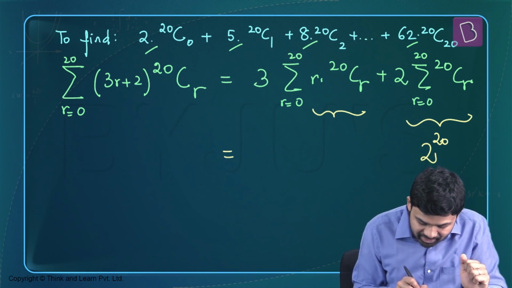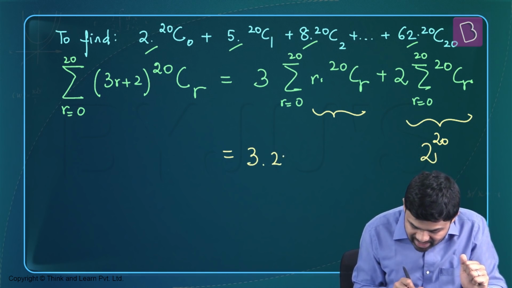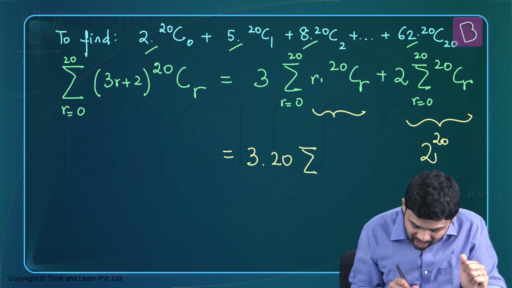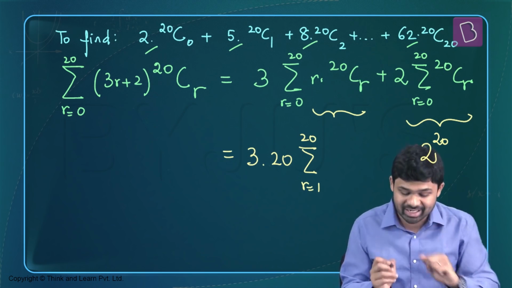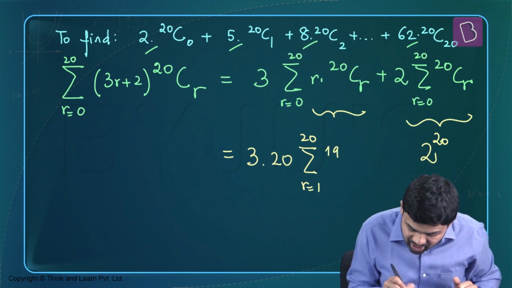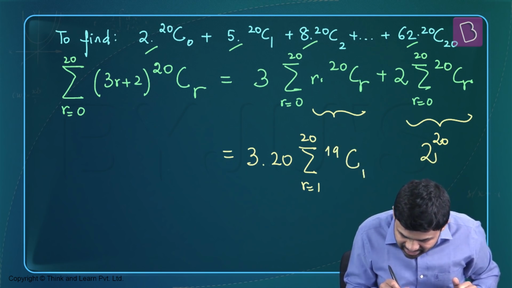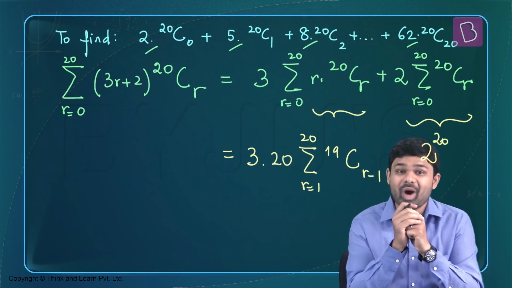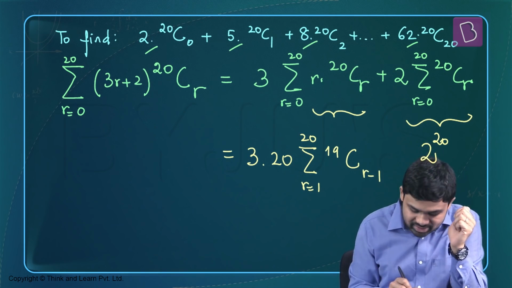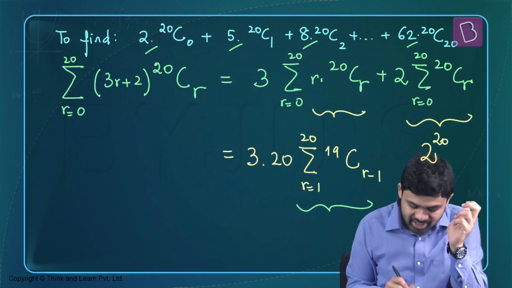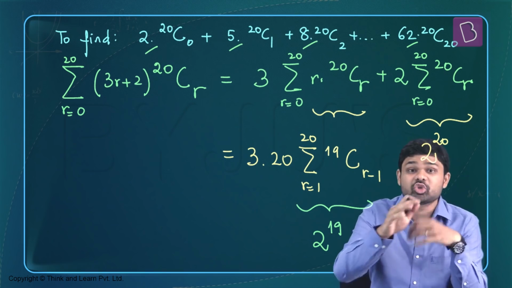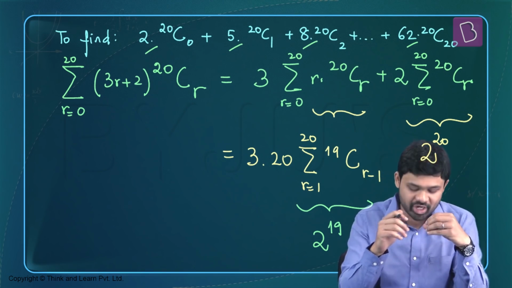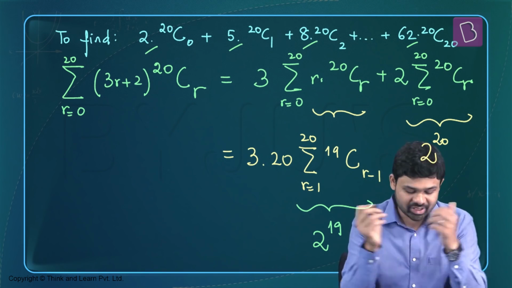So this will actually become 3 times 20 times summation r running from 1 to 20 now. The index has changed as one less term, and your combination is changed to 19C(r minus 1). So now we know what this term is. This term is going to be nothing but 2 to the power 19 because we have one less term here. The summation of that is going to be 2 to the power 19. So this question is as good as solved.